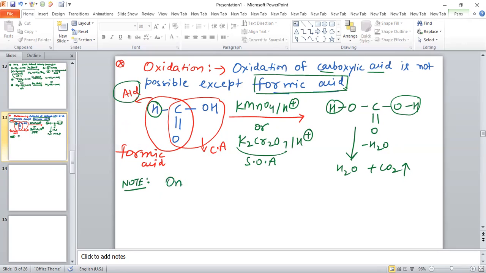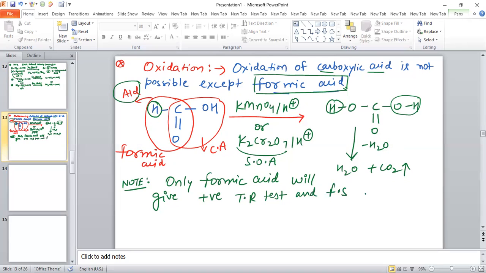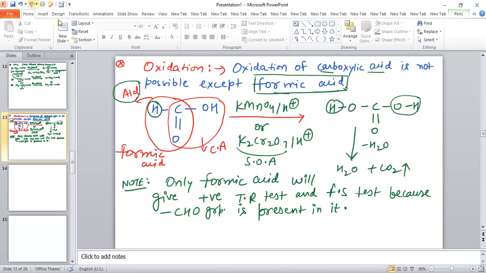Therefore, only formic acid will give a positive Tollens reagent test and Fehling's solution test, because the CHO group, which is the aldehyde group, is present in it.